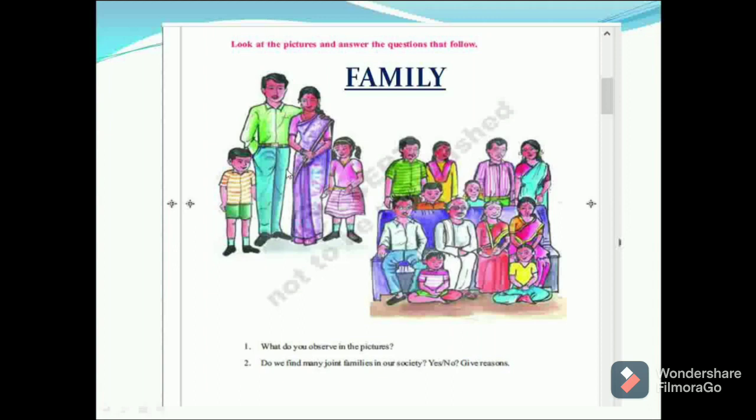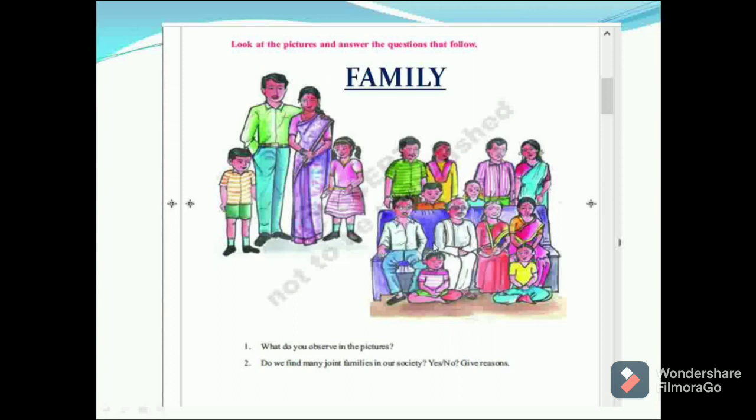The family which consists of father, mother, and one or two children is called a small family or a nuclear family. Generally, we can find small families or nuclear families in towns or cities. The second family is entirely different from the first family. Just you can see here, on the right side corner, the second family is given.